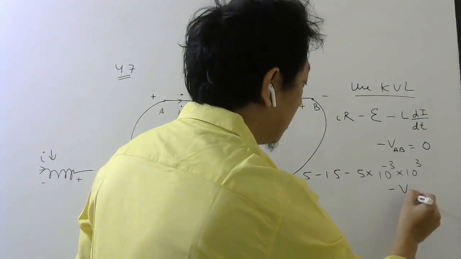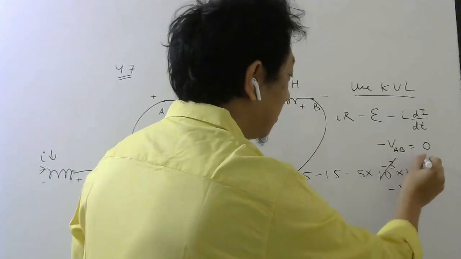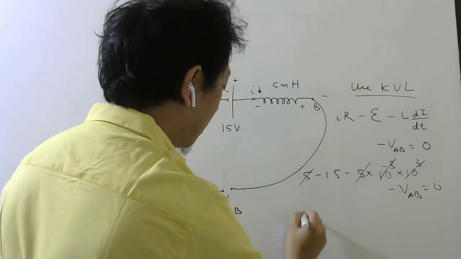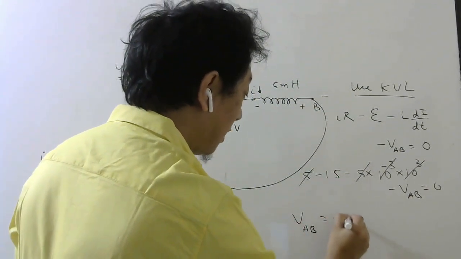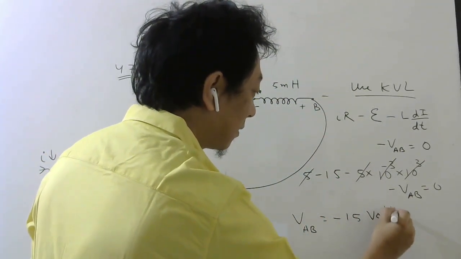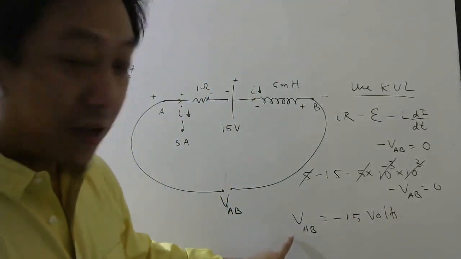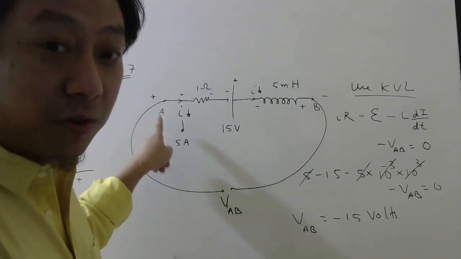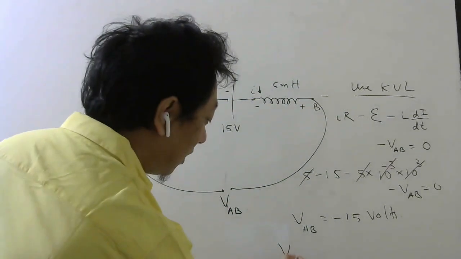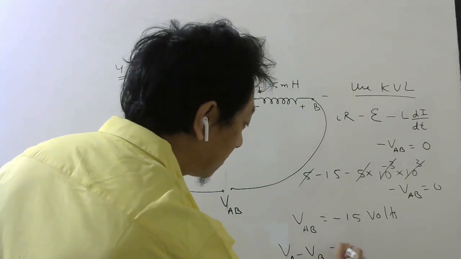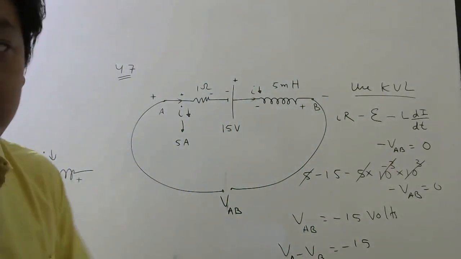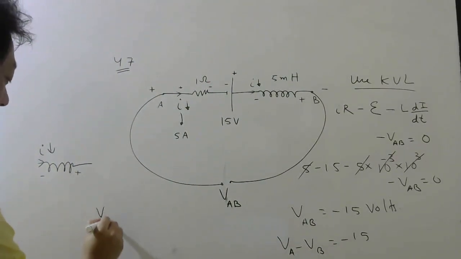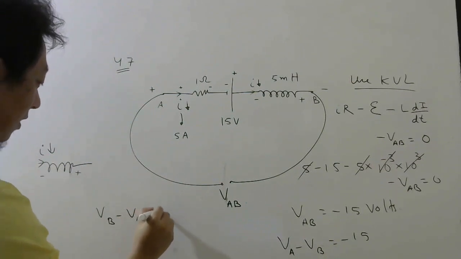Minus VAB equal to 0. Minus 3 plus 3 will cancel, minus 5 plus 5 will cancel, minus VAB will go that side. So VAB is coming minus 15. That means my assumption that this is higher potential is wrong. This is actually lower potential because you are getting VA minus VB negative. So actually it is VB minus VA, which should be 15.